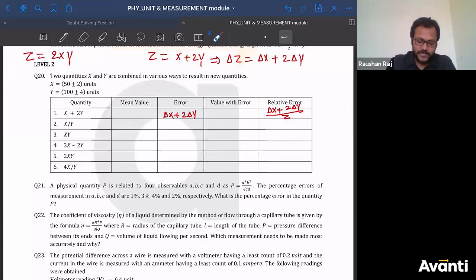Okay, what will be the answer for this? So here x plus y, how much will the error be, bachcha log?